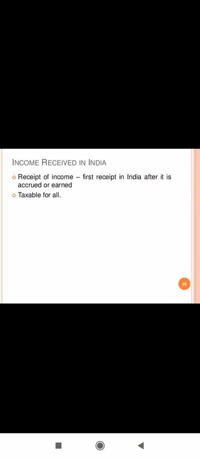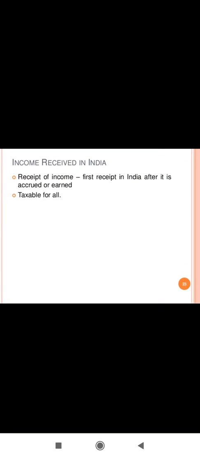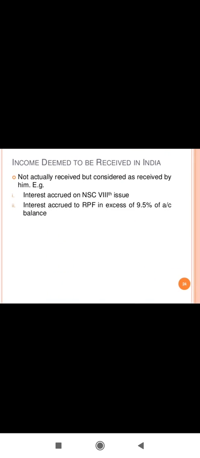So, income received in India, that is, receipt of income first received in India after it is accrued or earned, is taxable for all. Next is income deemed to be received in India. It is deemed to be received if it is not actually received but is considered as received by him. For example, interest accrued but not yet received.